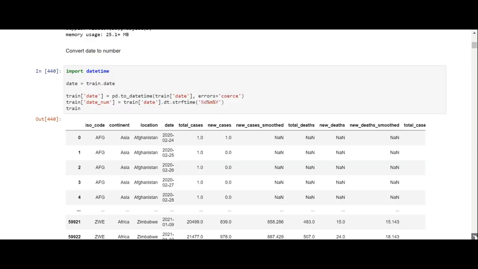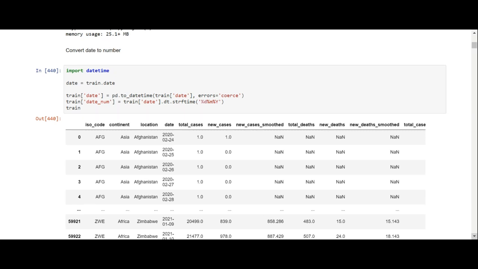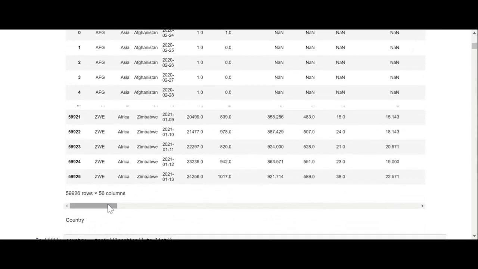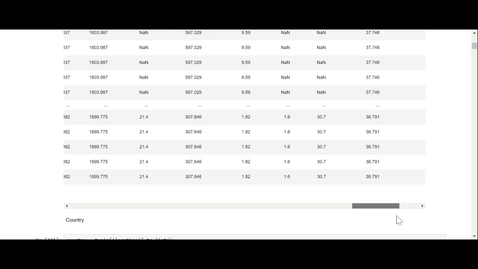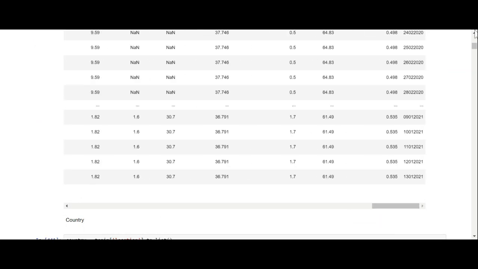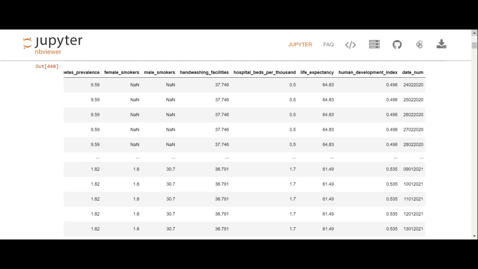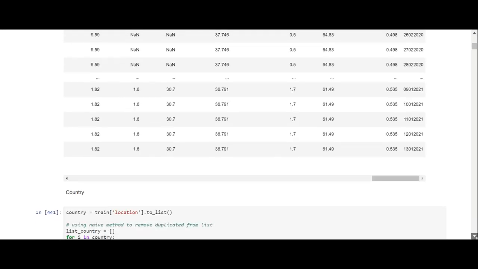So the next thing we want to do is some work on the dates. We import datetime, and what we're doing is converting the date to a number. We've created a new column called date num, and if you come over here, you see we've got date num here. So we've converted the date to a number, and we've created a new column to do that.